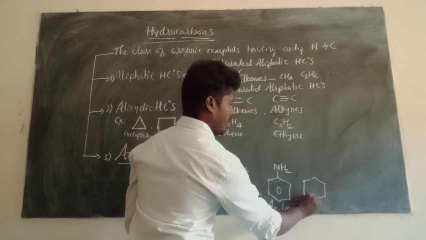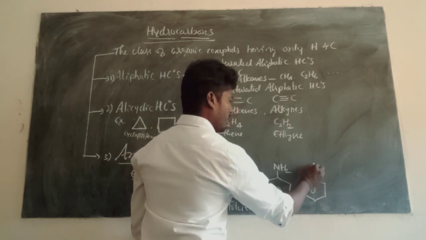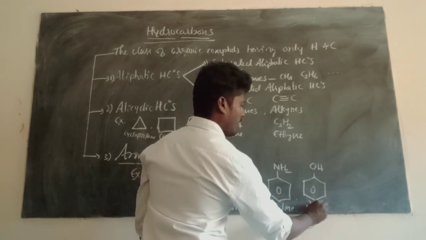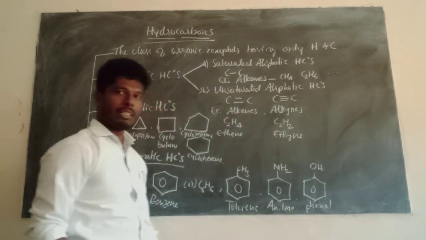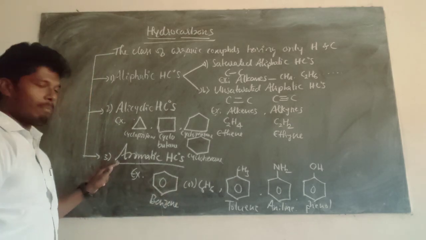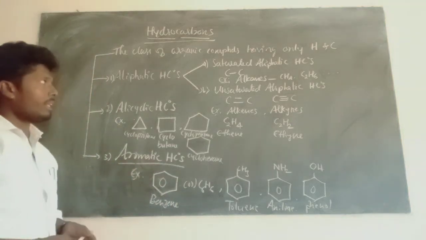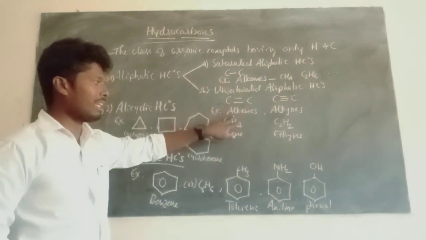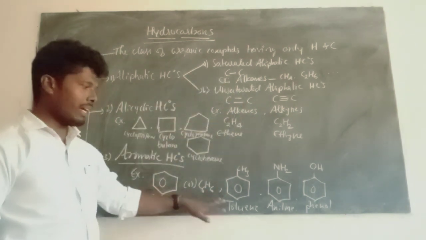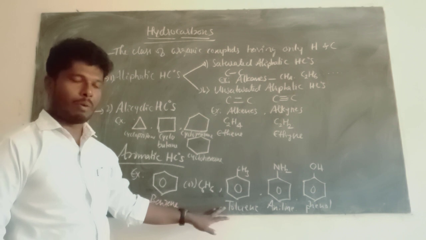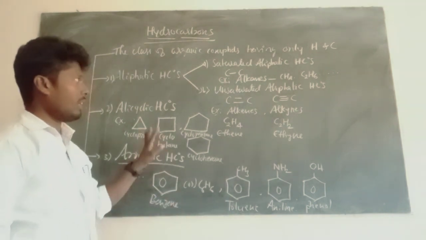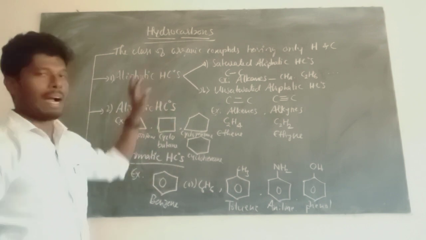Similarly, benzene with OH we call phenol, a class of aromatic alcohol. All these are examples of aromatic hydrocarbons. In this chapter we will discuss alkanes, alkenes, cycloalkanes, and also some aromatic hydrocarbons, that is benzene only. So this is the introduction and classification of hydrocarbons.